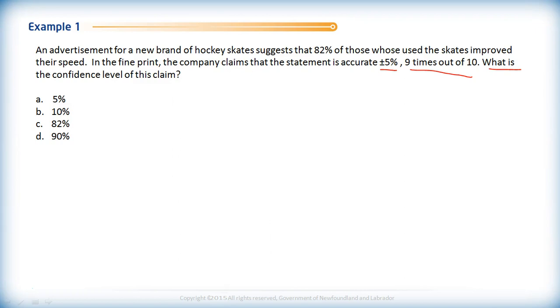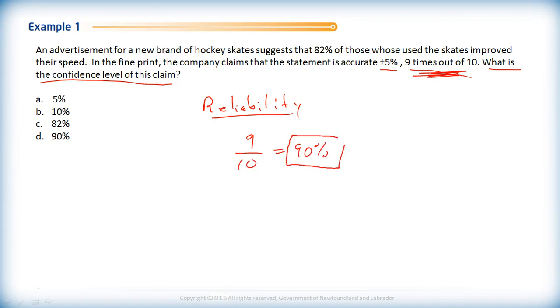If you know all those definitions that we went through, you know what confidence level means. It's the reliability, and they always quote that in terms of the number of times out of 20 or 10 or something. So it's 9 times out of 10, so that's 9/10, which is 90%. And that's an easy question. Let's hope you get that one on your final exam. So 90% is your confidence level.